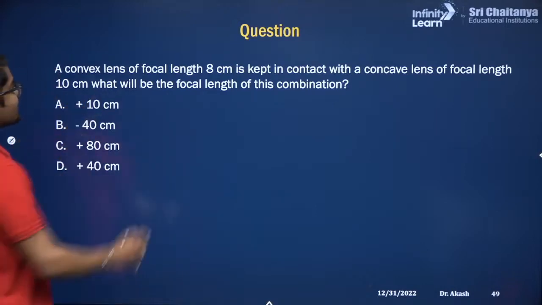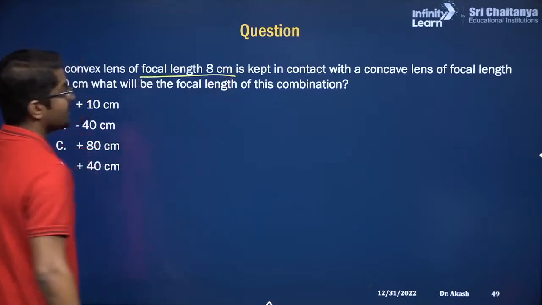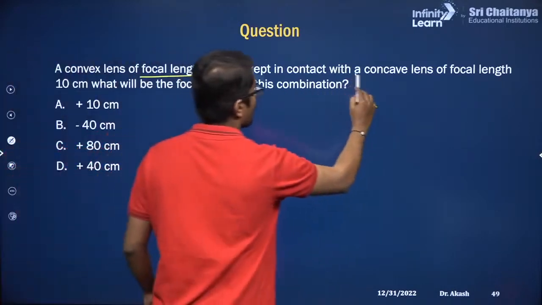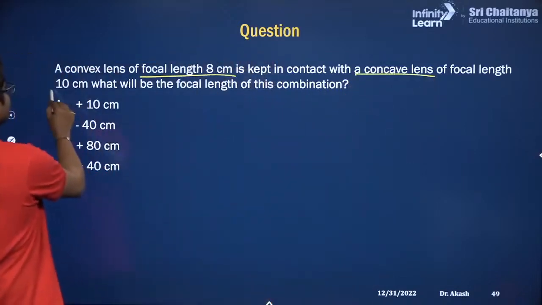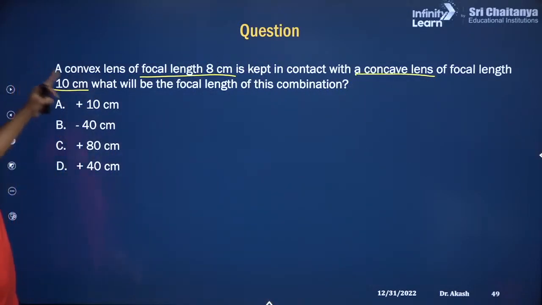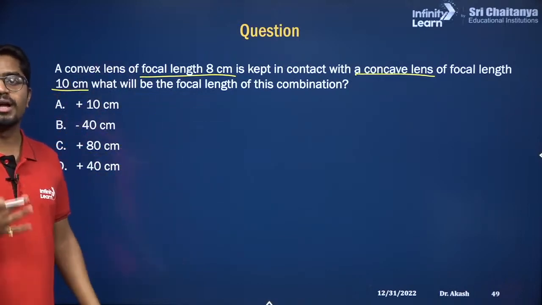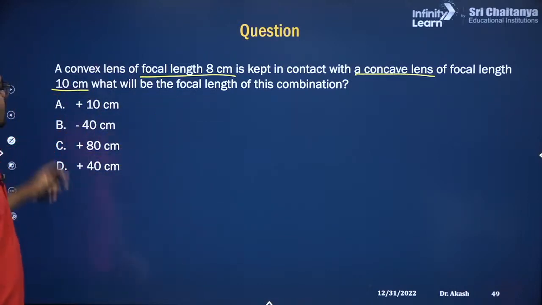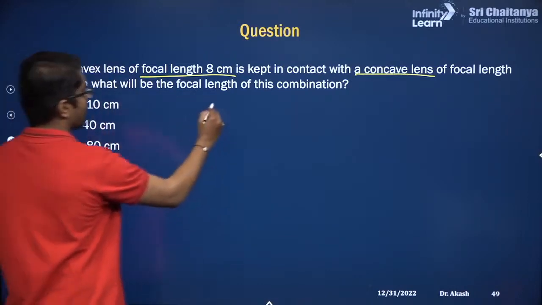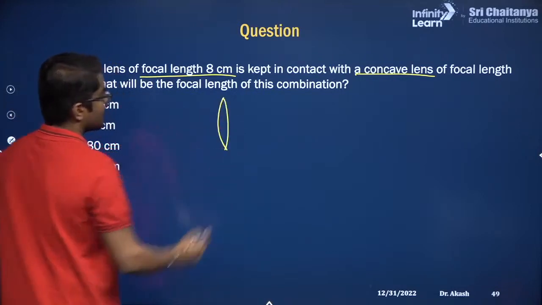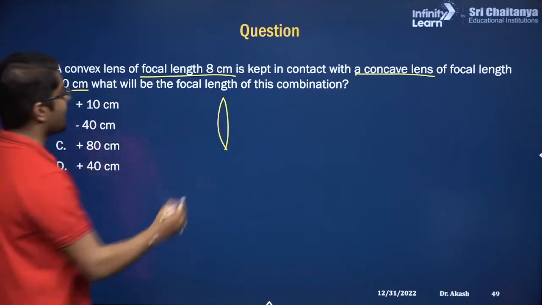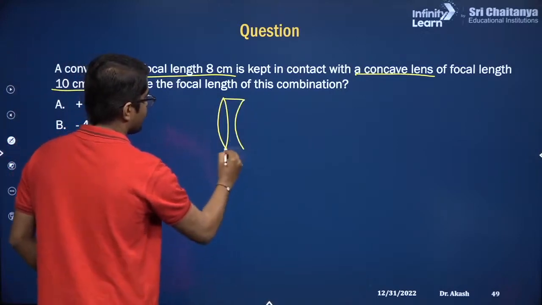So the convex lens, focal length is 8 centimeter, kept in contact with another lens which is a concave, and focal length is 10 centimeter. So for this combination, what is the total focal length? So I'll draw. We have convex lens first, and it is in contact with the concave.